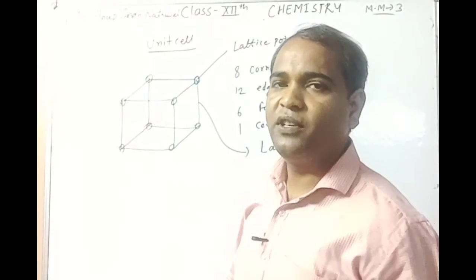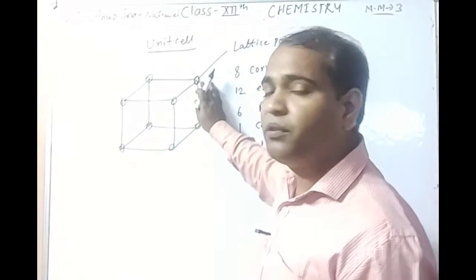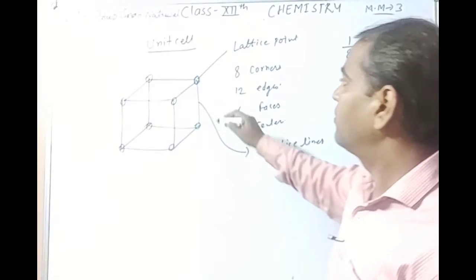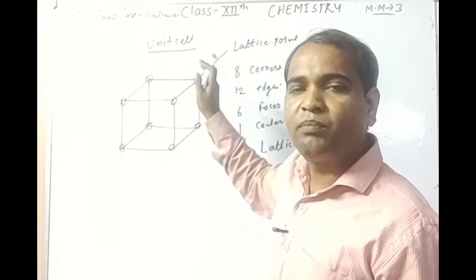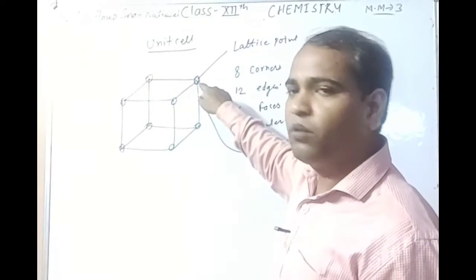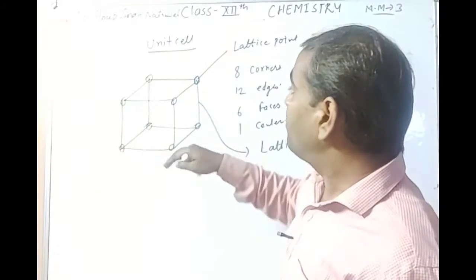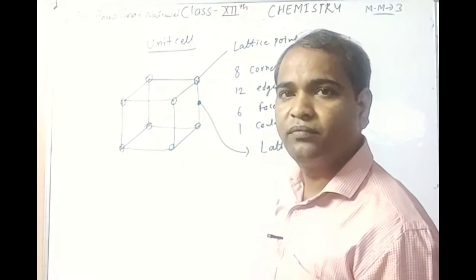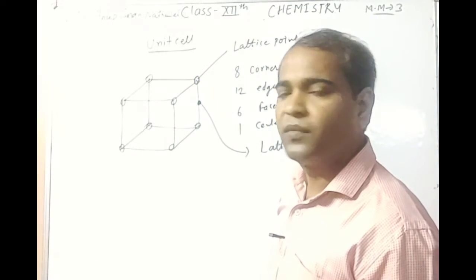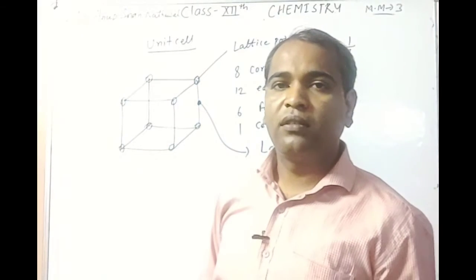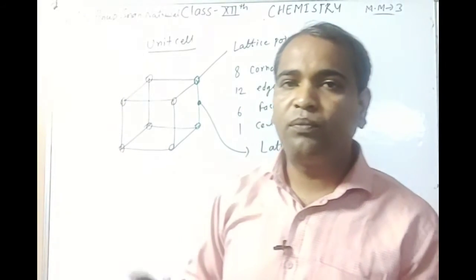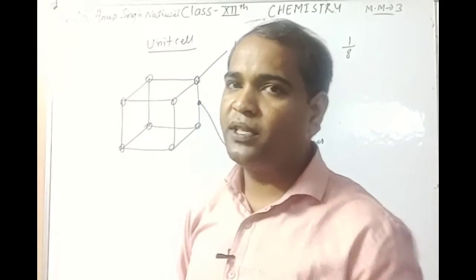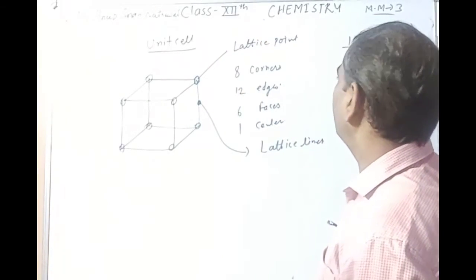Therefore, the contribution to one unit cell is 1 by 8 when the constituent particle is placed at a corner. If a constituent particle is present at an edge, then it is shared by another 4 unit cells. Therefore, the contribution to one unit cell is 1 by 4.